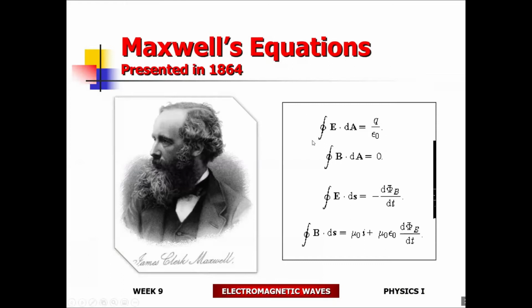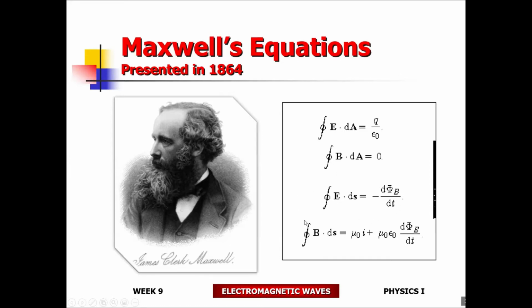Remember Gauss's law? Gauss is the guy who came up with the mathematics of it. The electric field within the Gaussian region is going to be created by the charge within. There's no net magnetic charge within, so this gives you the magnetic field inside its Gaussian region. We can't really focus on this that much, but it's an extension of Gauss's law.